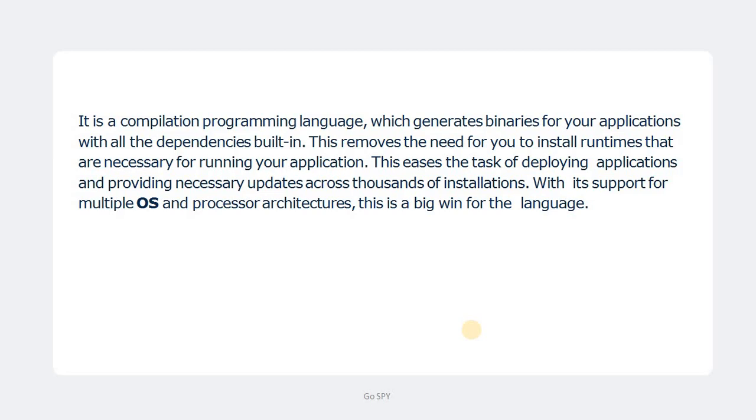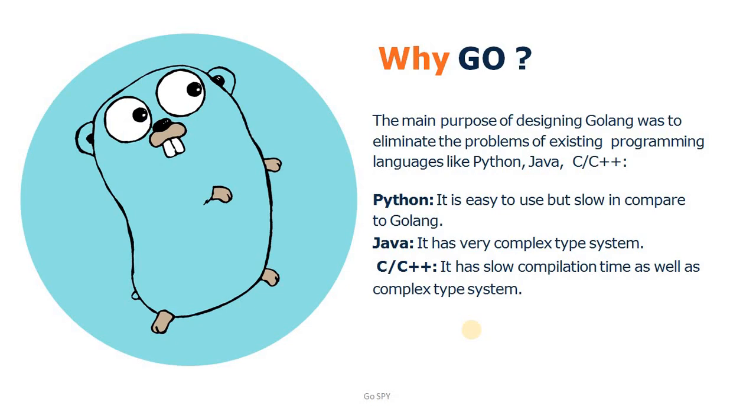The next agenda is why we use the Go programming language. Currently there are a lot of popular programming languages available in the market, like Python, Java, C, C++, C#. So why should I prefer this? The main purpose of designing Golang was to eliminate the problems of some existing programming languages, as mentioned here, like Python, Java, C, C++.